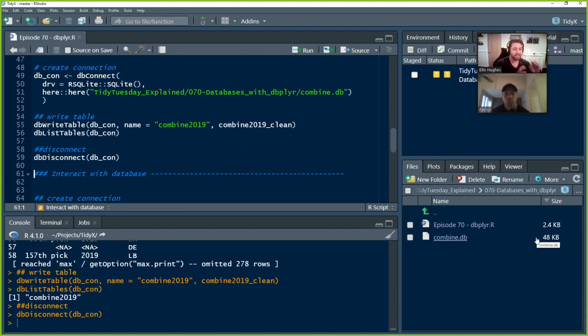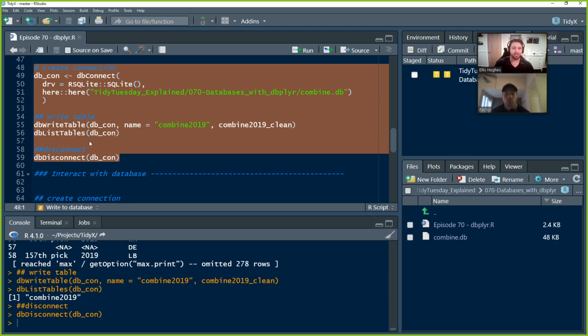It now exists in my combine.db file as a table, and you can skip this piece if you don't want to actually create a database file. If you were to clone or download this file now, you can just connect to it directly, and it'll have the combine 2019 data in it.